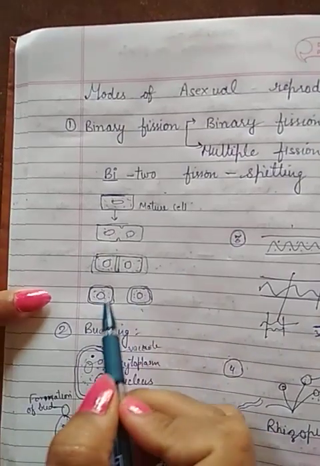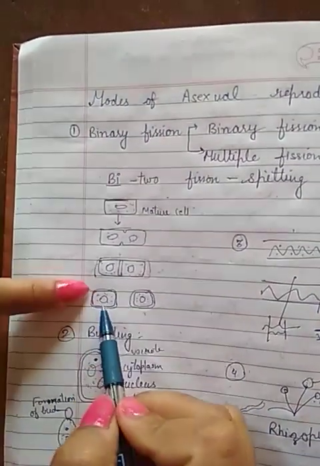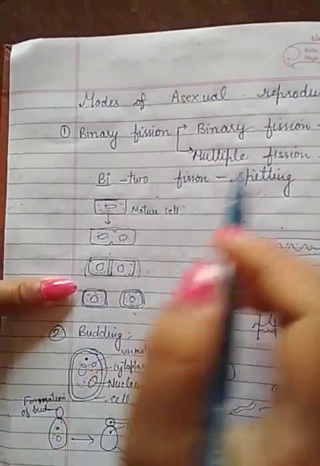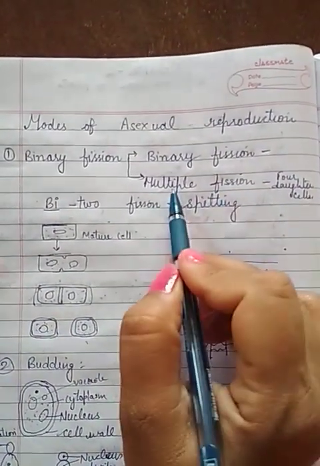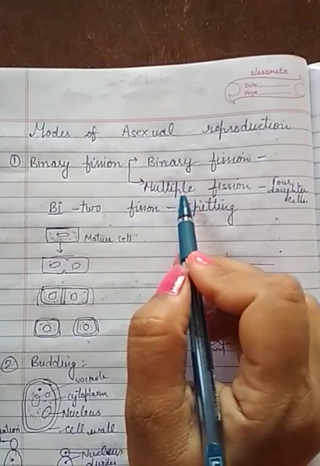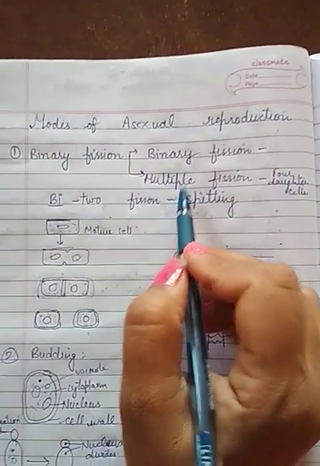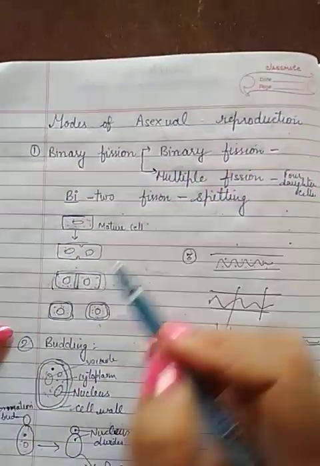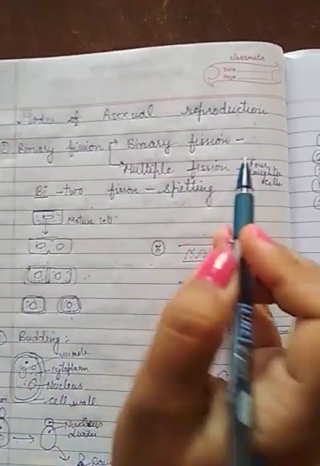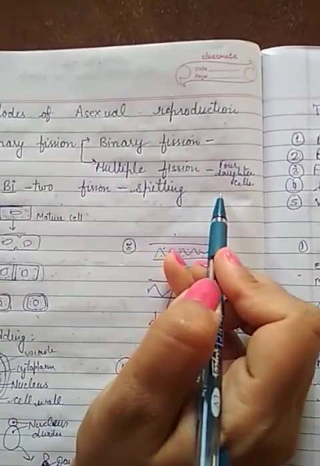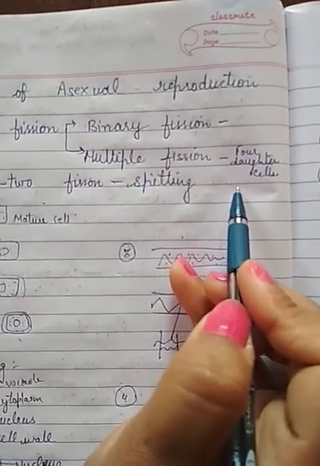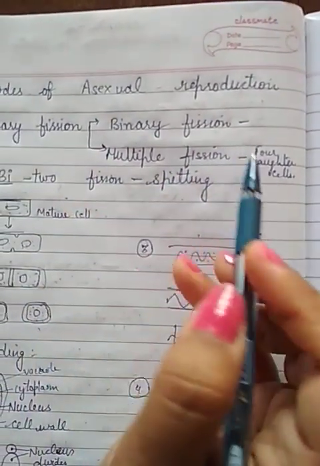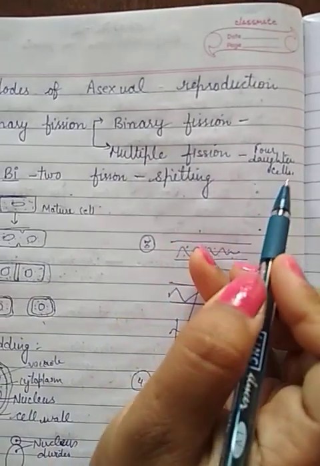Okay, so here the word is binary, so it has divided into two parts. The second term that we are going to use is multiple fission. Multiple means many. So mainly when the cell is able to form, instead of forming only two cells, 4 daughter cells, at that time the fission is called multiple fission.